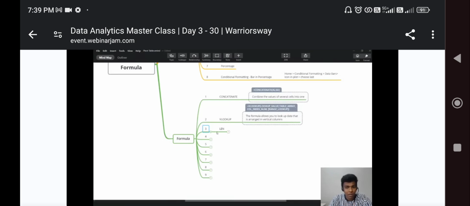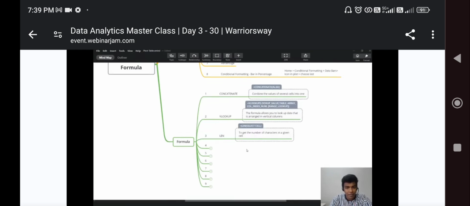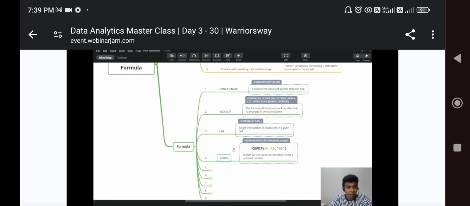state of the column which we already have. And then here there is LEN, length. Length will be helpful for identifying the number of characters present in a certain cell. And then here we have SUM. I think we have already used the sum syntax, right? It is the formula which will be helpful for addition of numbers.